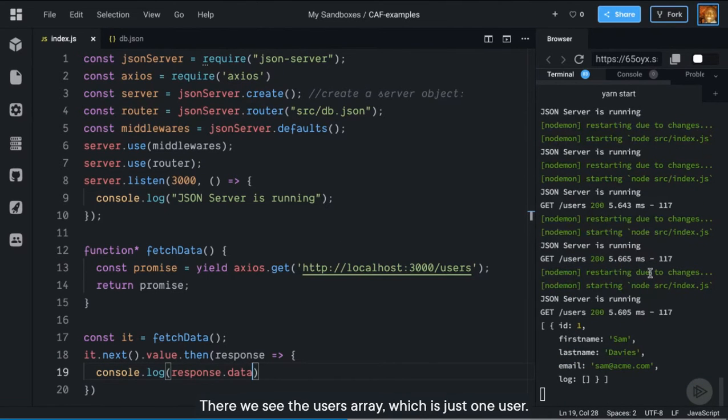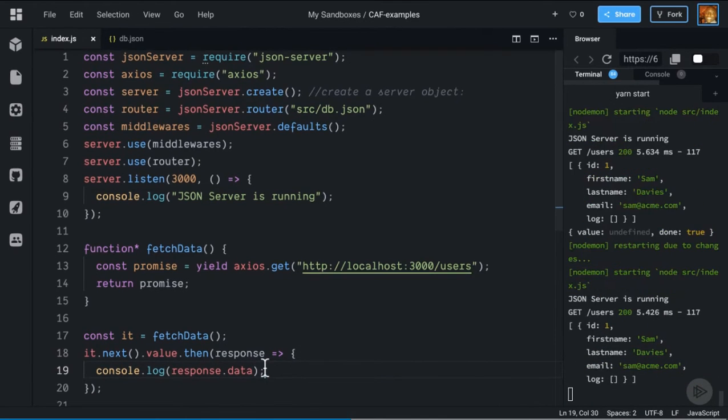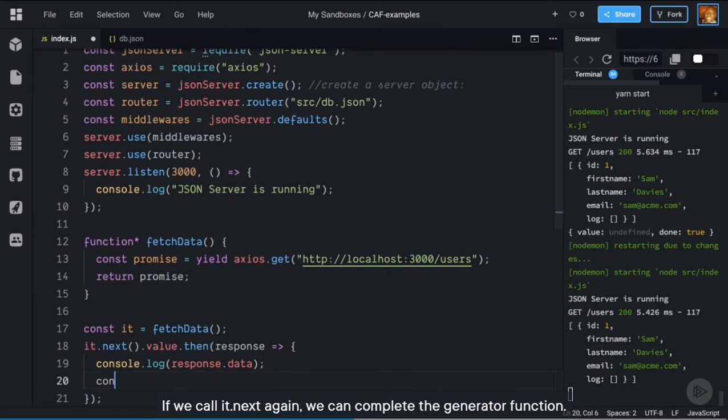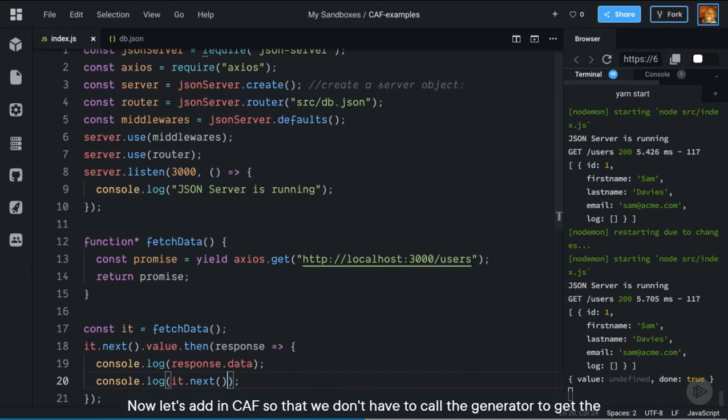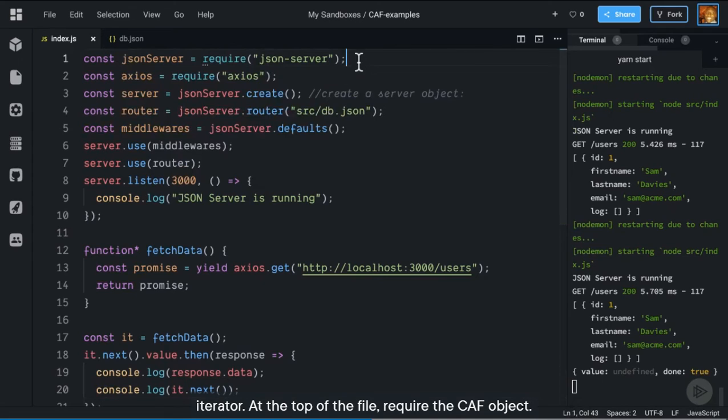There we see the users array, which is just one user. If we call it.next again, we can complete the generator function. Now let's add in CAF so that we don't have to call the generator to get the iterator. At the top of the file, require the CAF object.